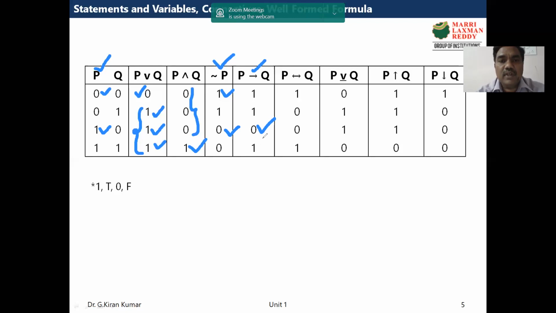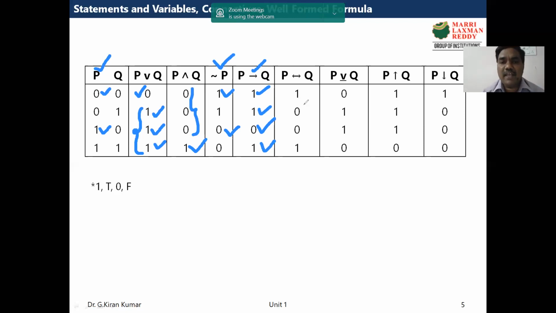So implication is false only when the first proposition is true and the second proposition is false. Now in the remaining all the cases it is true. So in the 0, 0 case it is true, or 1. In the 0, 1 case it is 1, and 1, 1 case is also 1. So this is how the implication operator works.